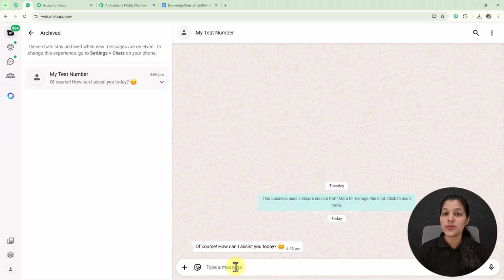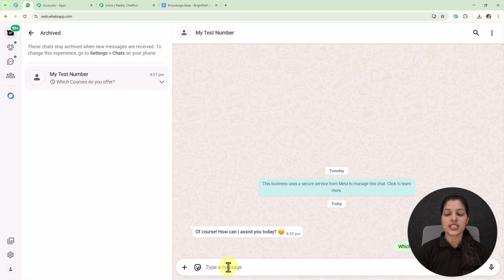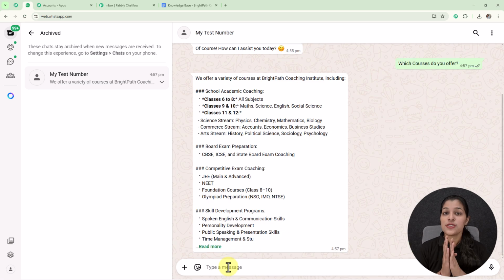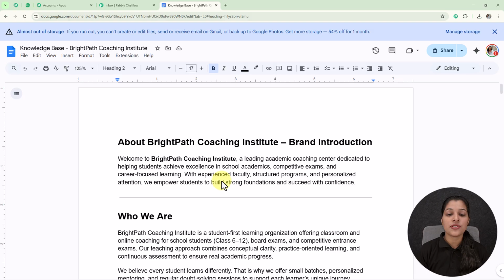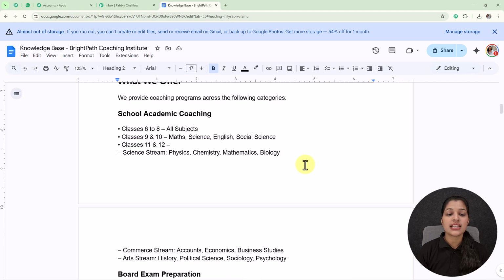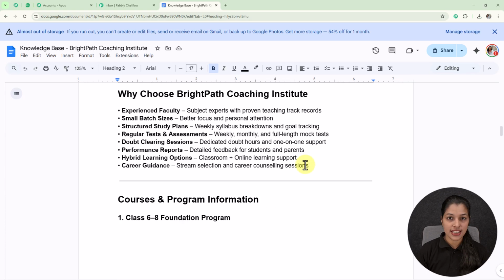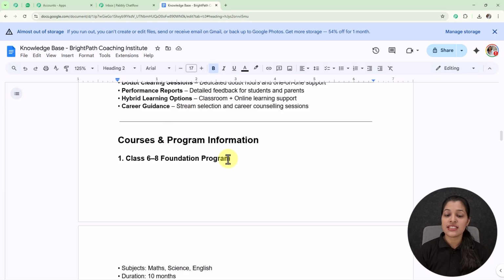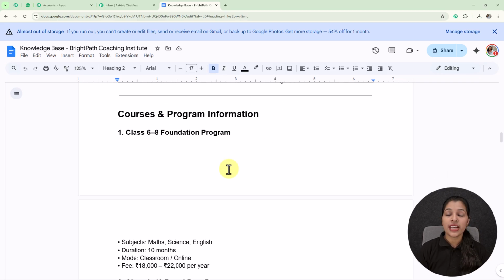And here I'm going to enter another question for my AI assistant. So here I am providing this question which says, which courses do you offer? And now let's wait for the response of my AI assistant. Now you might be thinking how my AI assistant is responding to me. My AI assistant is responding on the basis of the knowledge base I have provided to it, and this knowledge base contains details of my business. And my AI assistant is fetching the data from this knowledge base and providing details to me or my customer.